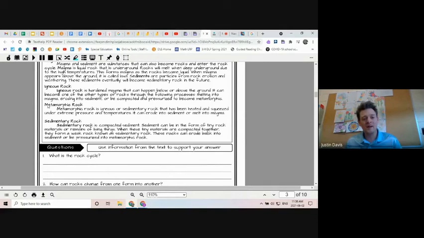So that's the idea of this being a cycle. All these different rocks are one type of rock. It's igneous, it's metamorphic, it's sedimentary, but they can change into the other types of rocks depending on where they are in the earth and what the weather's like there, but also over time, what happens to them.